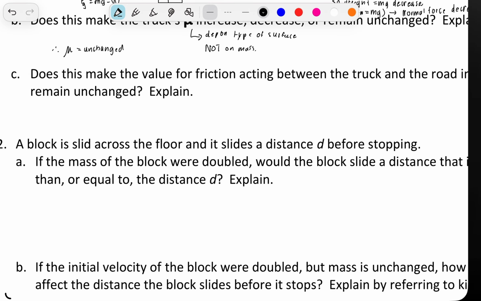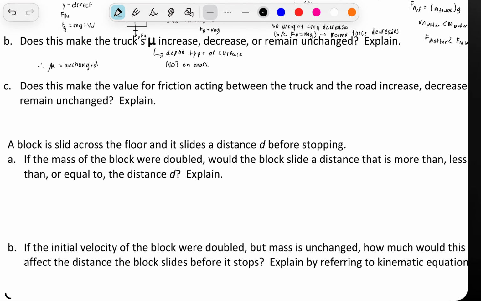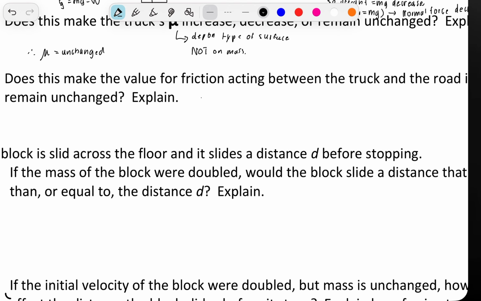Does this make the value for friction acting between the truck and the road increase, decrease, or remain unchanged? So the formula for friction force is the coefficient of friction mu times the normal force. Mu has no units. Fn is measured in newtons. Therefore, Ff is going to be measured in newtons. So if mu is unchanged and Fn is decreased, that means that Ff is going to decrease.